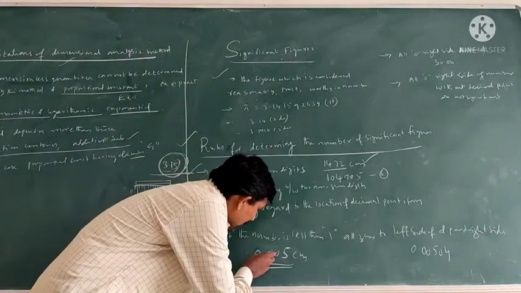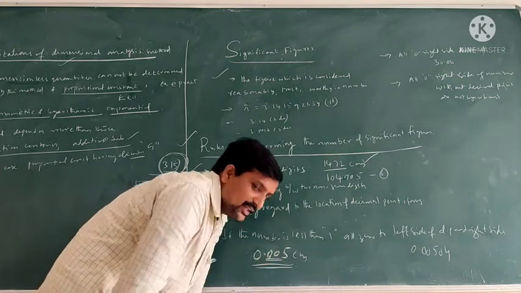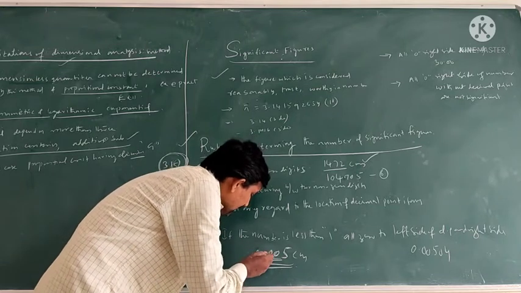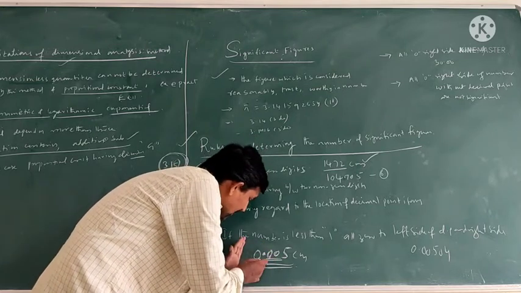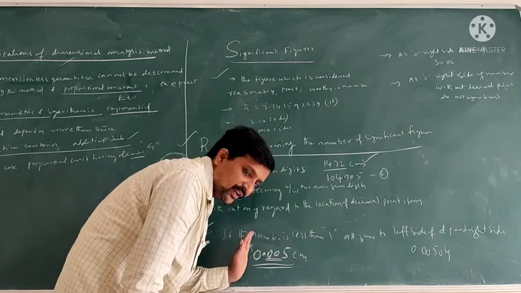So in 0.005, these zeros are not considered significant digits. The zero on the left side of the decimal point is not considered a significant figure.